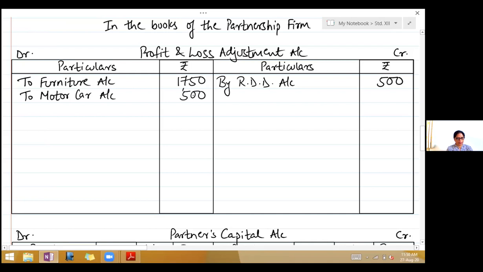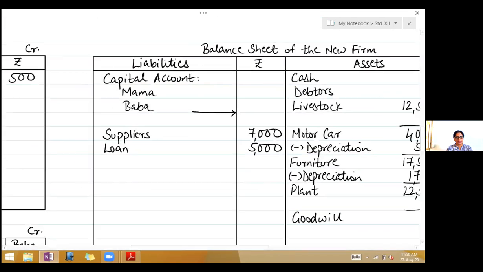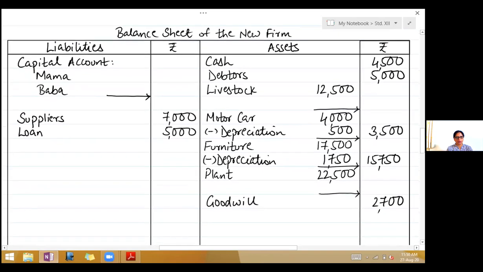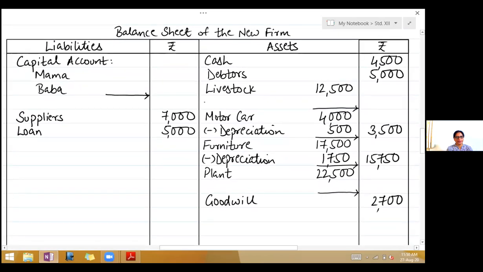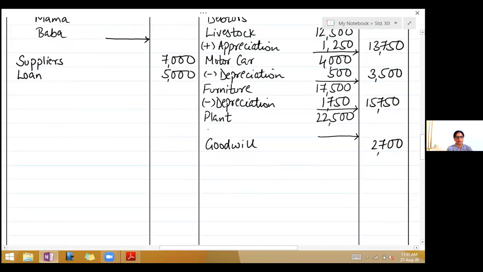Okay. Third adjustment, livestock is to be appreciated by 10% and plant by 20%. So two assets there to be appreciated. Livestock 10%, right? Add appreciation, 10% is 1,250. Added, take it to the outer column, 13,750. Next asset, plant is also appreciated, so we can give the effects together, right?